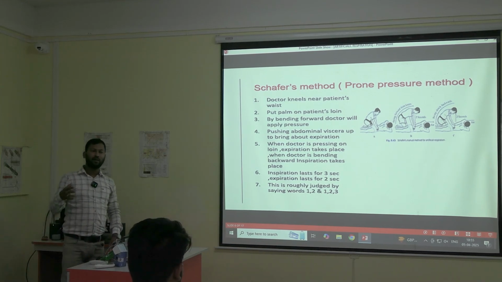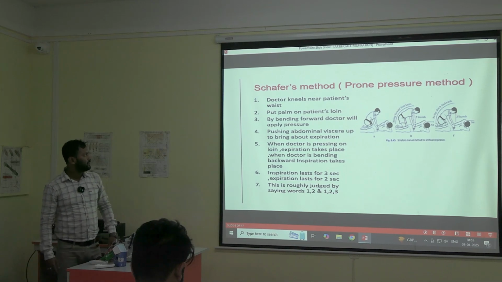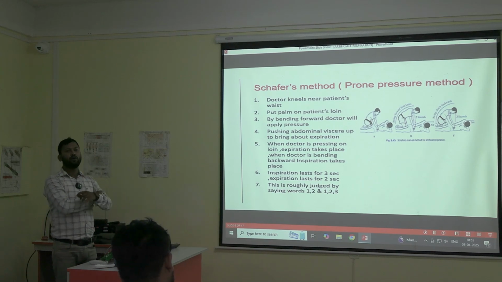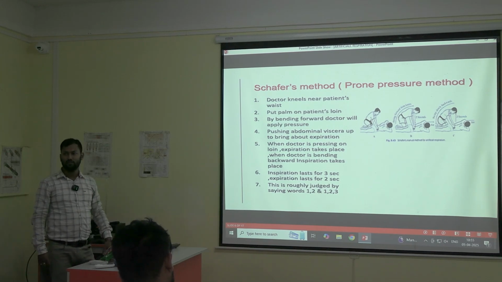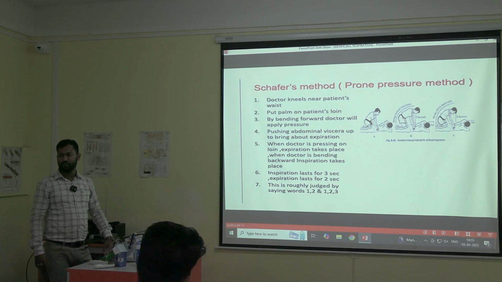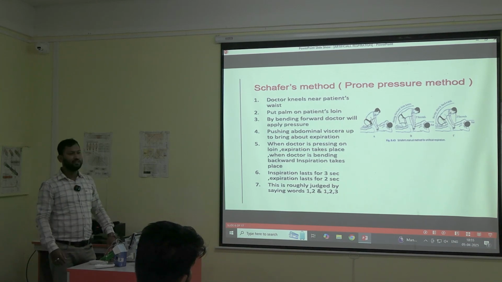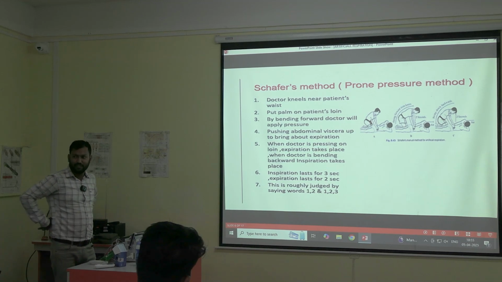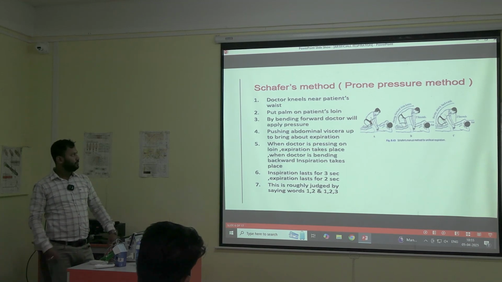So in this case, how can we help? In Schafer's method, what will we do? The doctor will kneel near the patient's waist and put his palm on the patient's loin. Loin, what do you mean by loin? Which side? There are many sides. The posterior end of the waist. Yes, it is actually between the 12th rib and the hip. The place between the 12th rib and the hip is called the loin.